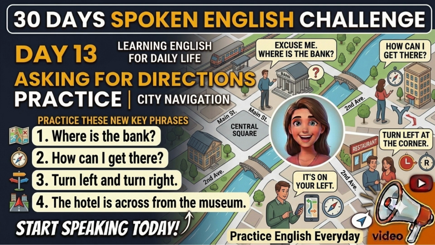Excellent. Final speaking challenge. Now it's your turn. Don't just listen. Speak. Imagine someone asks you, excuse me, where's the hotel? Give them directions. You could say, go straight. Turn left at the corner. The hotel is on your right. Let's try one more. Excuse me, where is the train station? Your answer could be, go straight for 2 blocks and turn right. The train station is next to the bank.